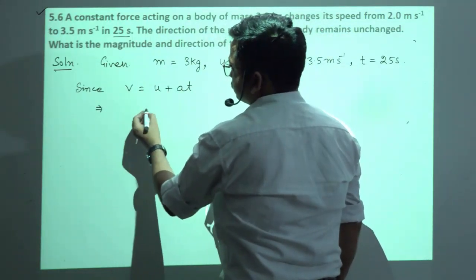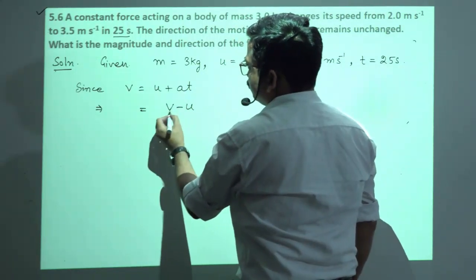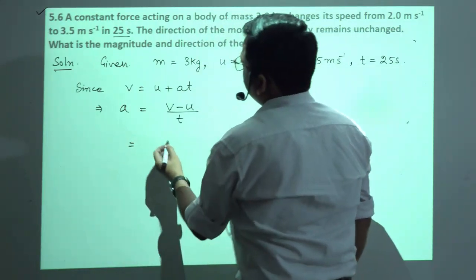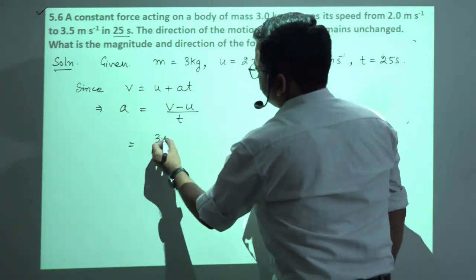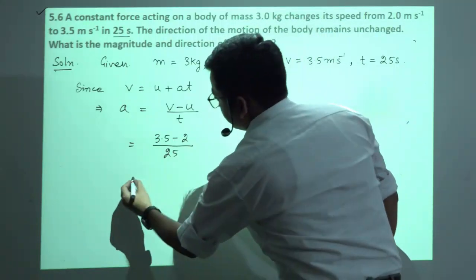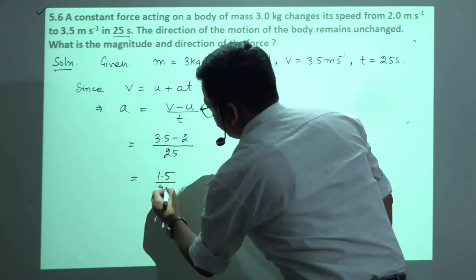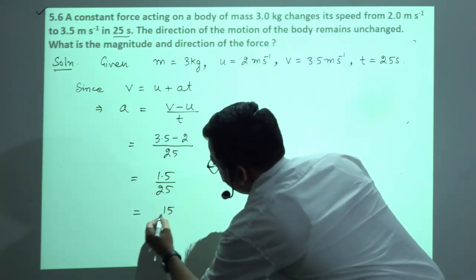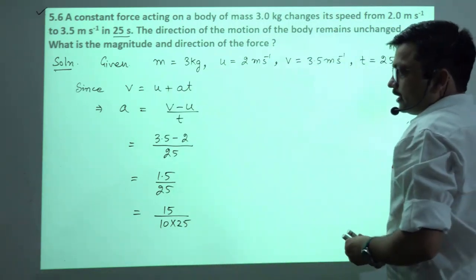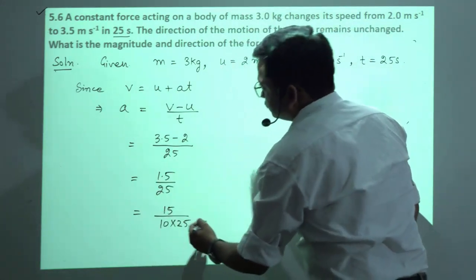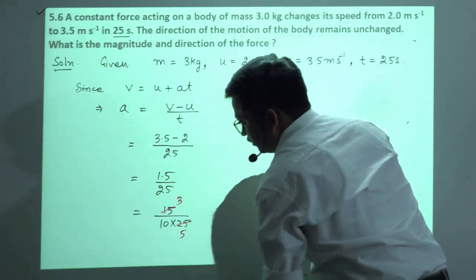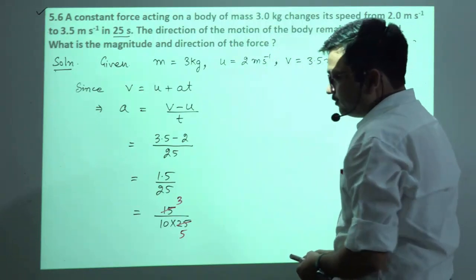That is V minus U by T. Okay, and that will be equal to, what about V? 3.5 minus U 2 over T, that is 25, or we can write 1.5 over 25 or 15 over 10 into 25. इस तरीके से आया, ठीक है. और we can write it as, कितना आएगा ये? 3 5 जा and 5 5 5 जा 25.